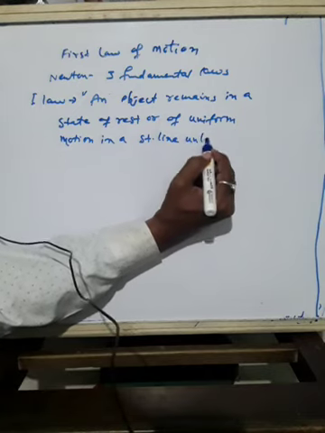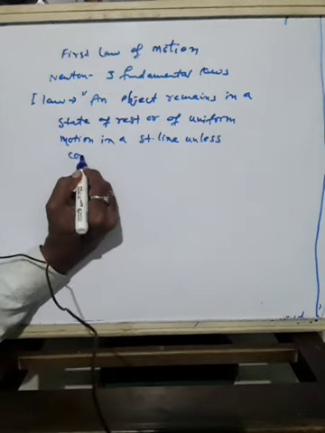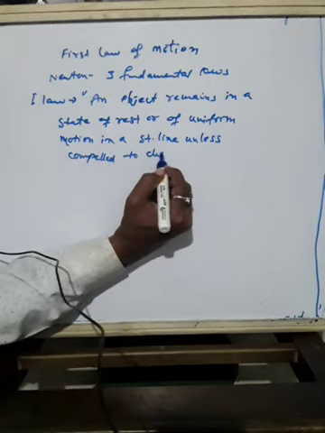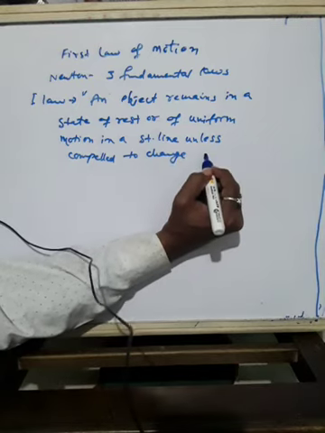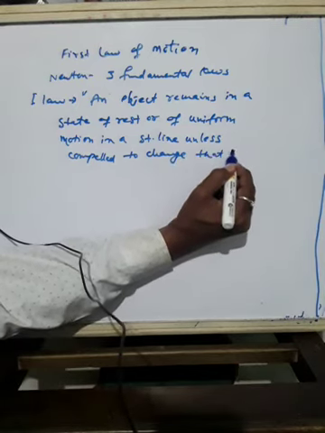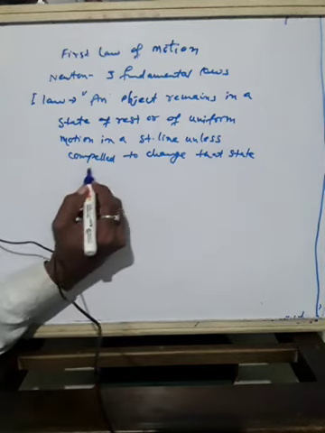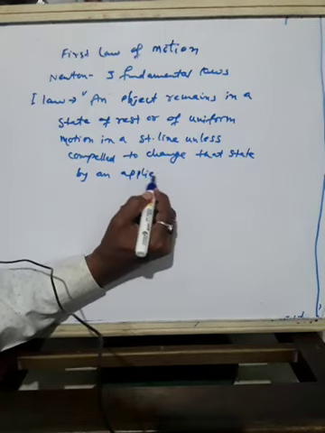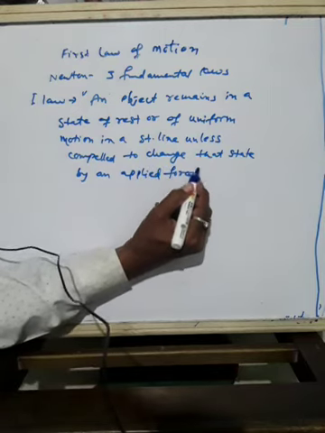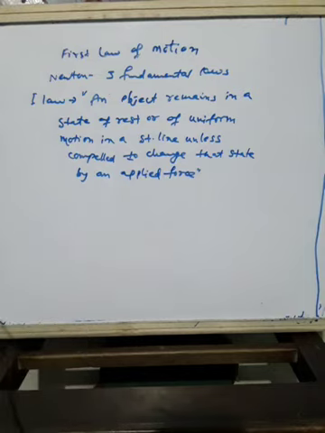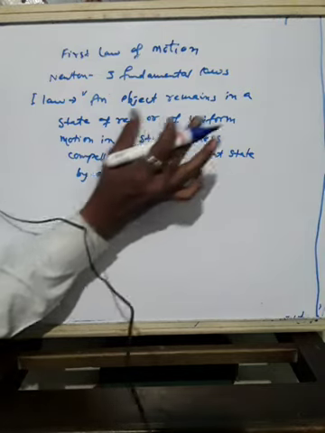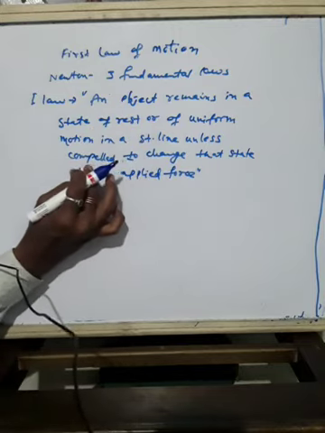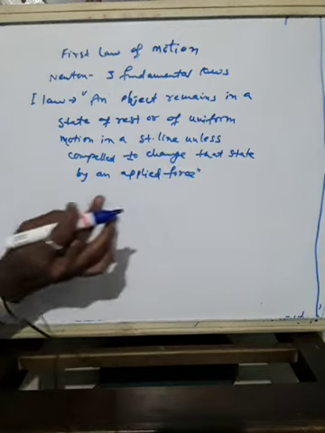Unless compelled to change that state by an applied force. So what does it say? An object remains in a state of rest or of uniform motion in a straight line unless compelled to change that state by an applied force.